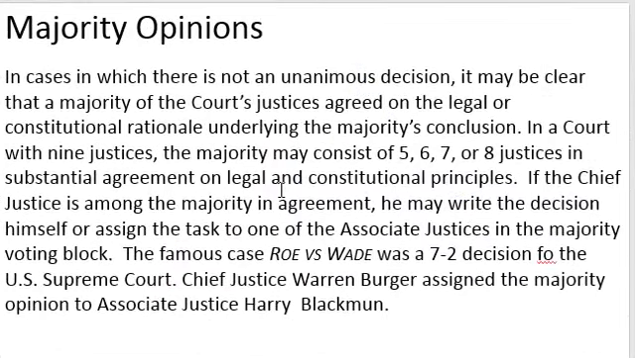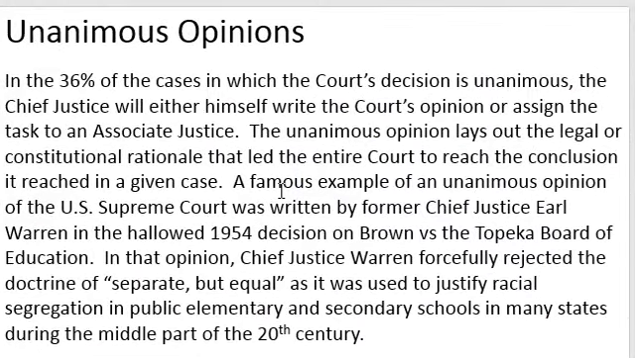In 36% of the cases in which the court's decision is unanimous, the Chief Justice will either himself write the court's opinion or assign the task to an associate justice. The unanimous opinion lays out the legal or constitutional rationale that led the entire court to reach the conclusion it reached in a given case.